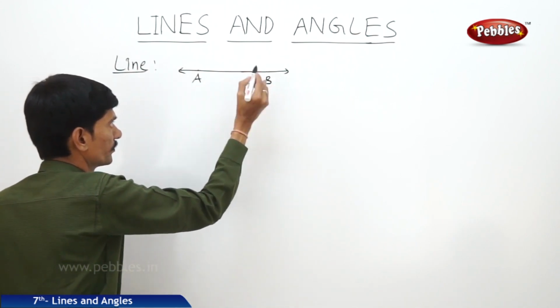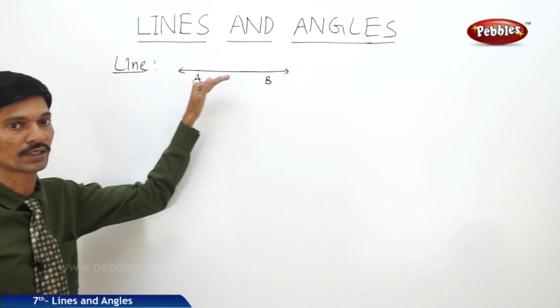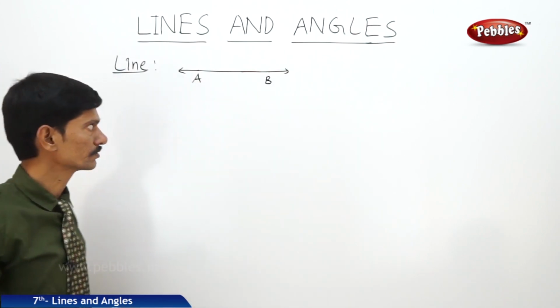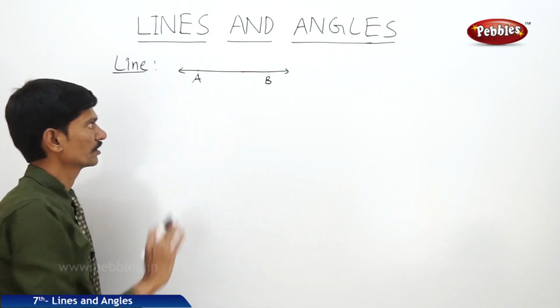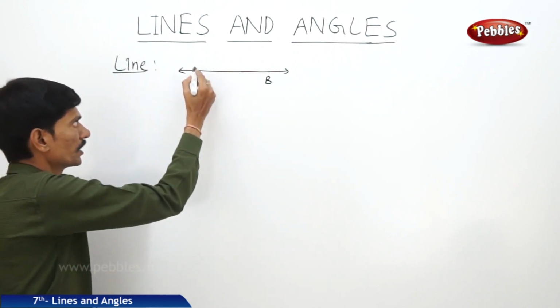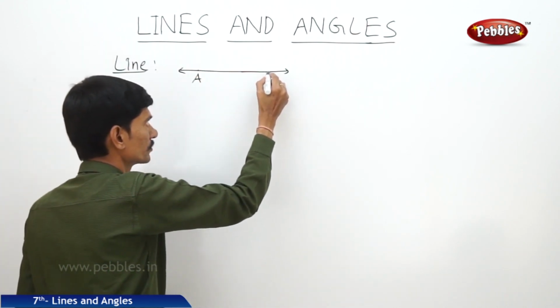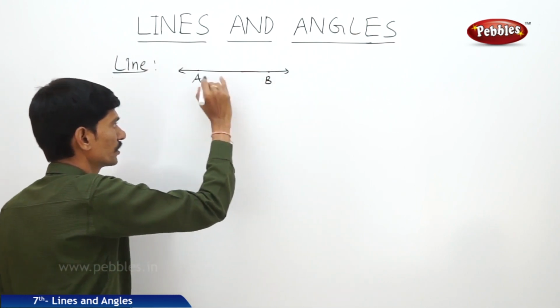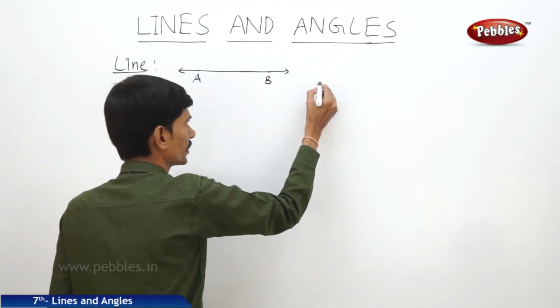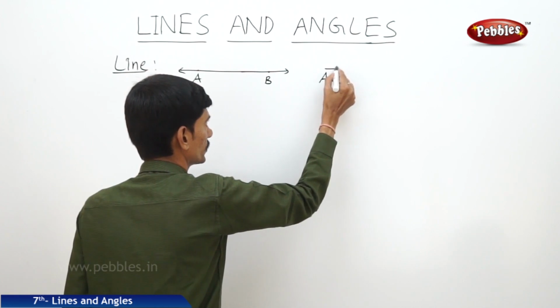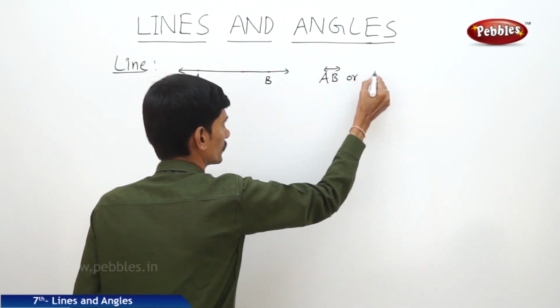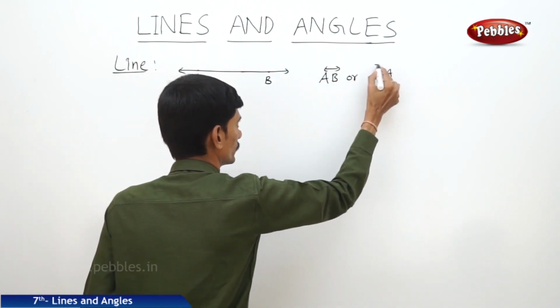The line is AB and the line can be extended on both sides and it has no endpoints on either side of the line. So here the line is represented by 2 points, any 2 points on the line. So this line can be represented as line AB or line BA.